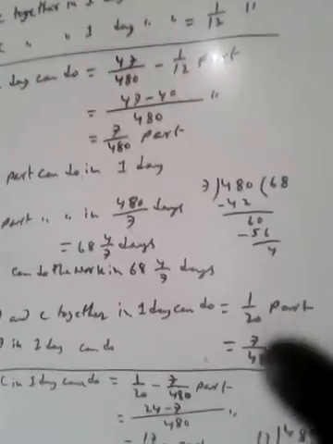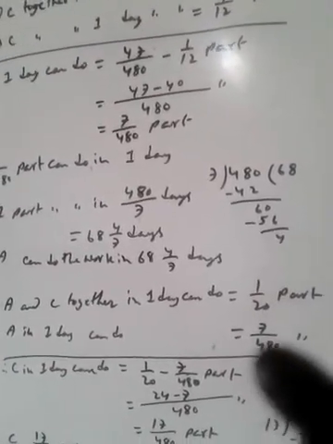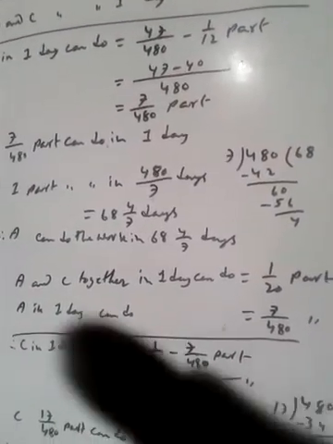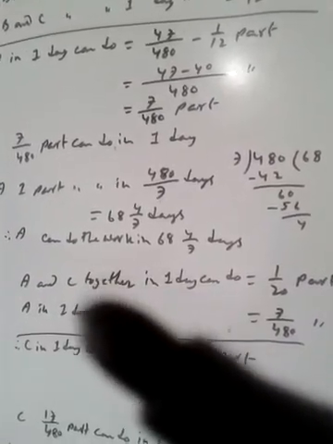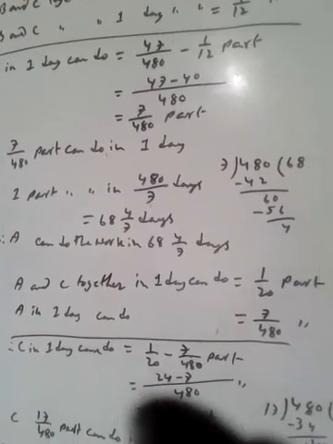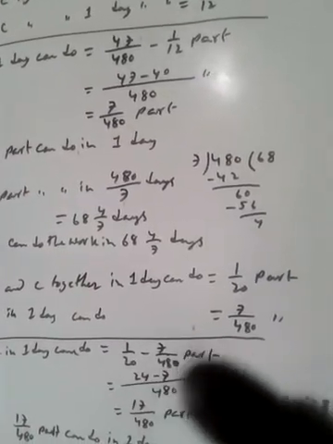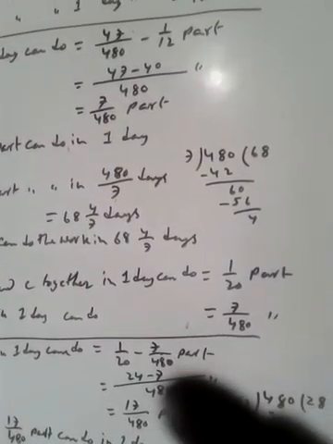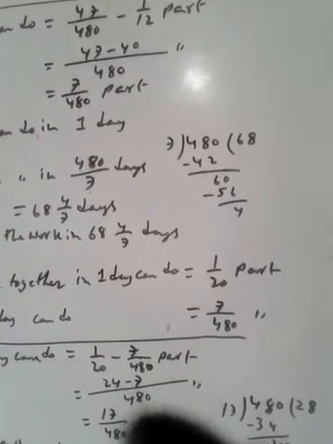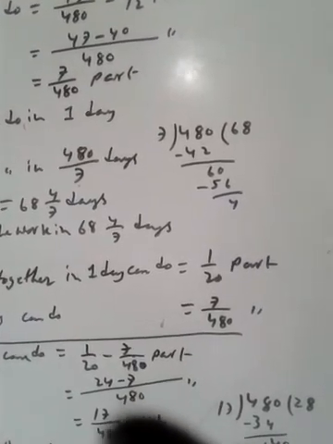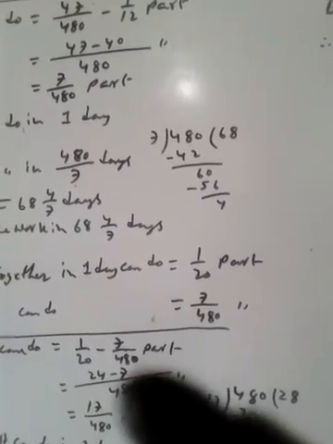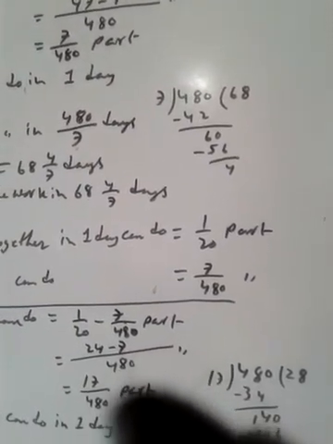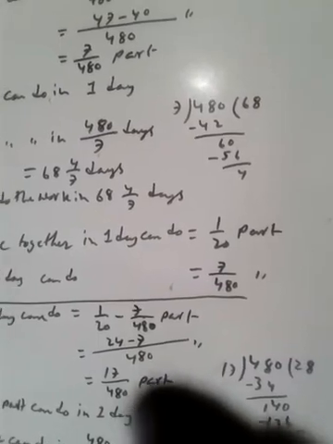So 1 by 20 minus 7 by 480. Subtracting A leaves C. LCM is 480; 480 divided by 20 is 24, and here is 7. 24 minus 7 is 17 by 480.